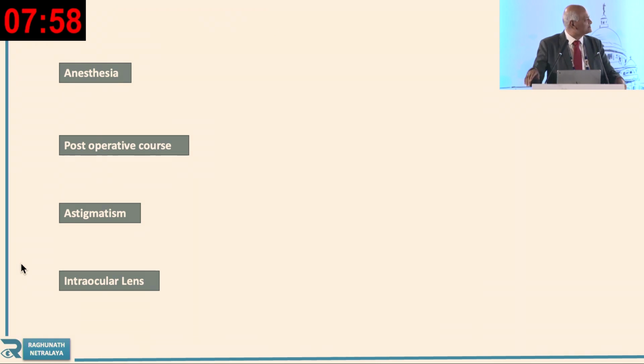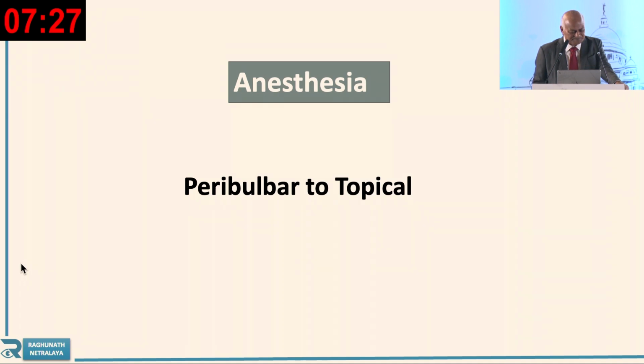So first of all, we will have to use the anesthesia, and there we are now using topical, but yes, we are also using peribulbar or subconjunctival injection. Then post-operatively, again we will have to see the course. The course in SICS is slightly longer than phaco, and astigmatism I am going to speak to you about, and the intraocular lenses. So this is how we have divided the course.